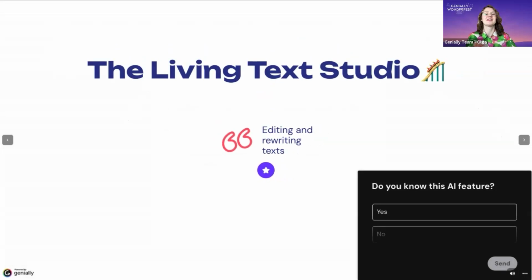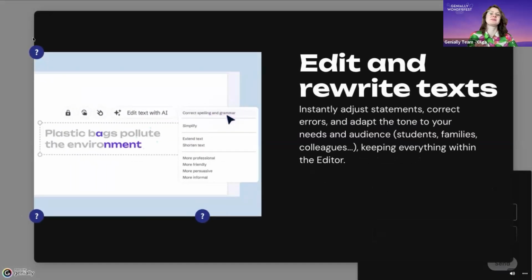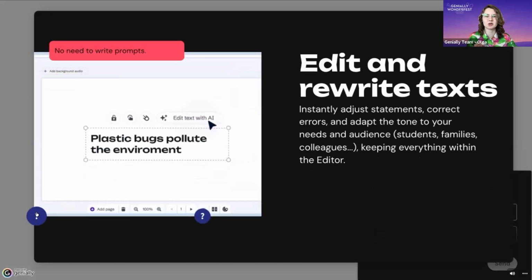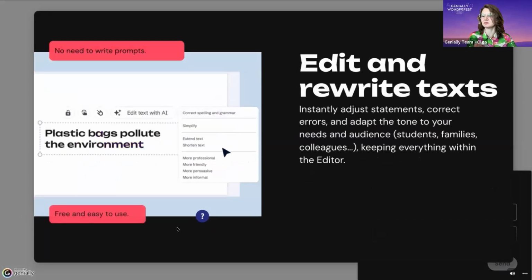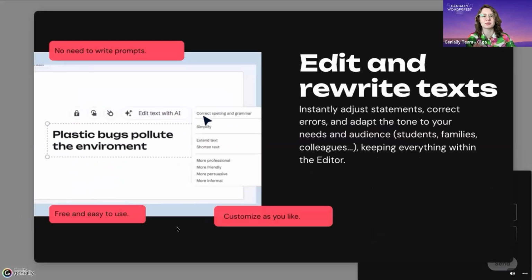Awesome. All right, and now hold on tight because we are boarding one of the most literal attractions in the park, the Living Text Studio. Here, words move, change shape, and transform with the help of Genially's AI. So with the AI text editor, your sentences soar, dive, and spin like a creative roller coaster. Shorten, expand, correct, or change the tone without having to write complex prompts. It's free and easy to use, customize as you like. You don't need to write any difficult prompts here.